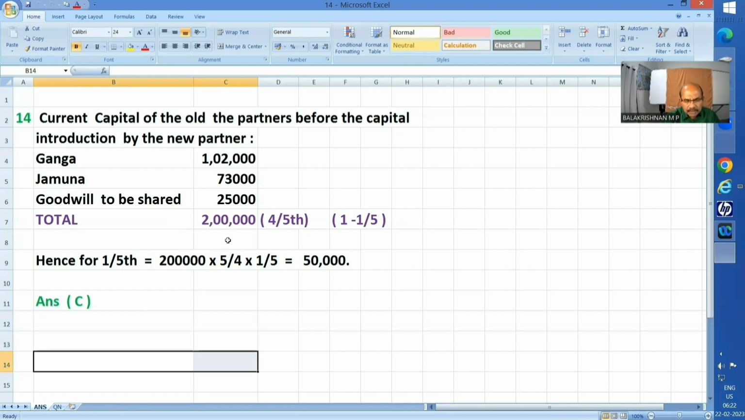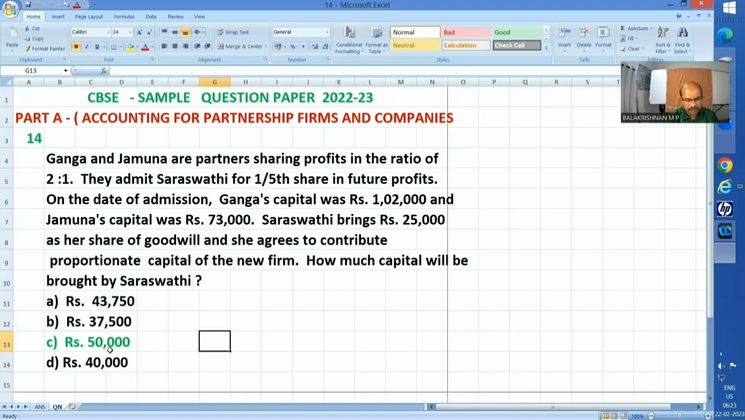So that represents 4/5 of the entire capital. Why? The newcomer is coming for 1/5. Left out will be 4/5. So 4/5 is 2 lakhs, means the reciprocal of that one, that means 5/4 will be the entire capital. On that 1/5 for the newcomer happens to be 50,000. Answer C. Answer C says 50,000.